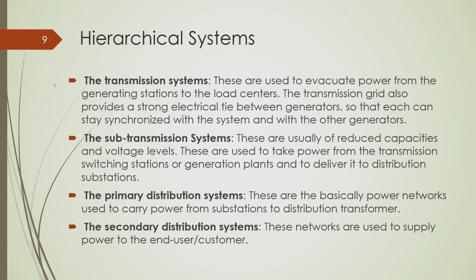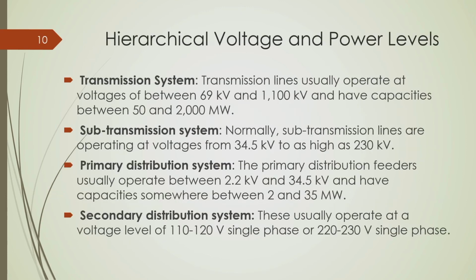So, this is the hierarchical system I already discussed and chalked out to illustrate to you, and these are the typical voltage levels of transmission, sub transmission, primary distribution and secondary distribution. As I mentioned, these are the voltage levels of our country, but other countries have different voltage levels.